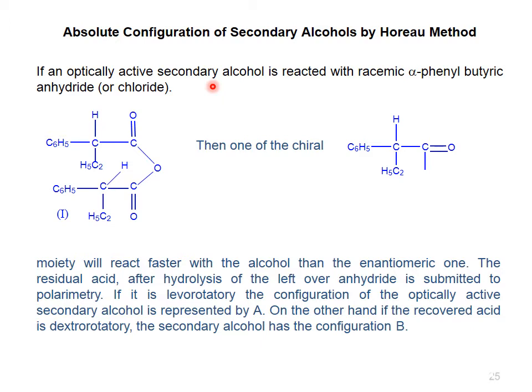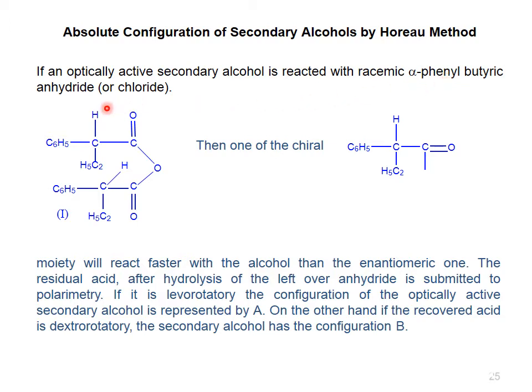Here it is explained that one of the chiral moieties will react faster with the alcohol than the enantiomeric one. The residual acid after hydrolysis of the leftover anhydride is submitted to polarimetry. If it is levorotatory, the configuration of the optically active secondary alcohol is represented by A. On the other hand, if the recovered acid is dextrorotatory, the secondary alcohol has configuration B.